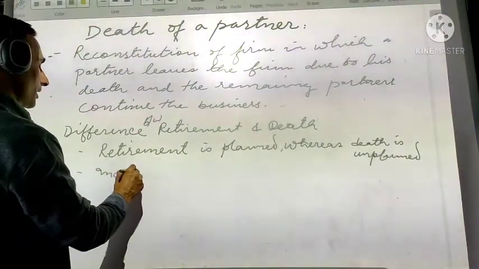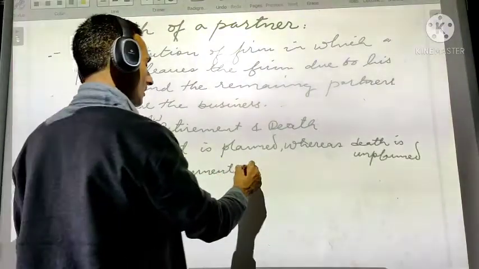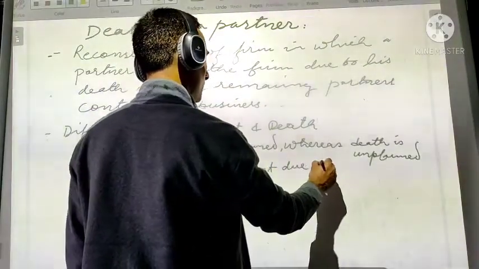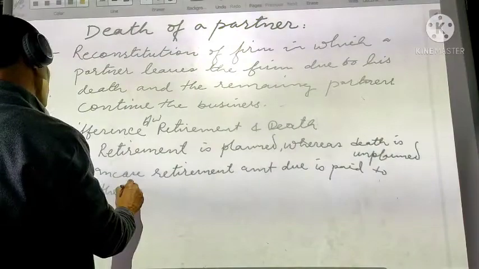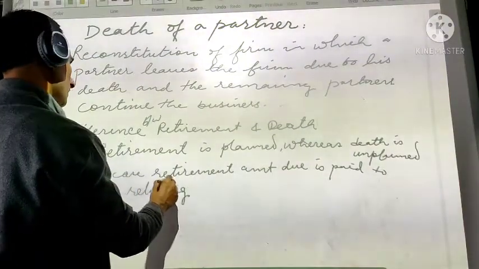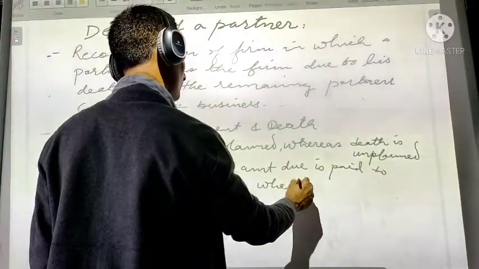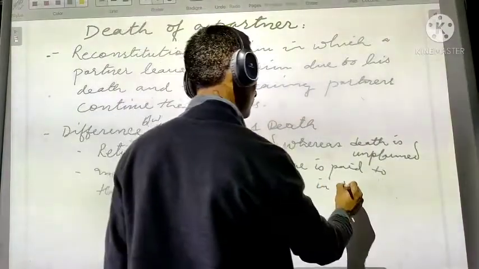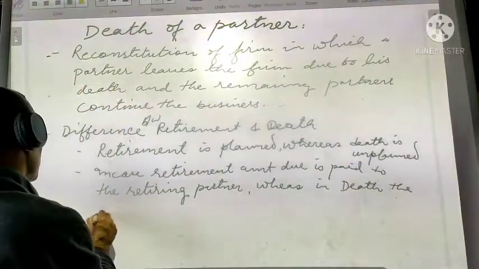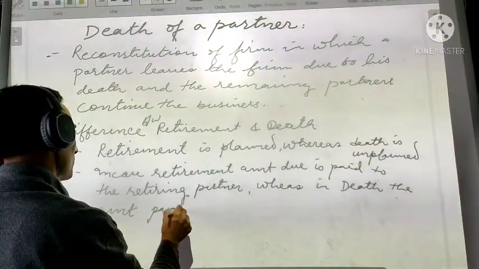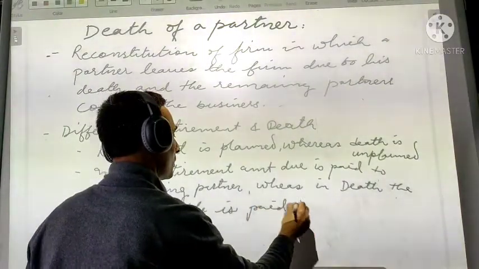In case of retirement, the amount due is paid to the retiring partner, whereas in death the amount payable is paid to whom?